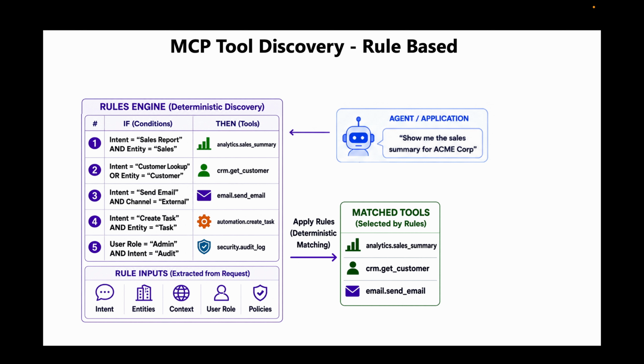For example, you can route the sales related requests to analytic tools, customer related tasks to CRM capabilities, and restrict sensitive operations to authorized users. The biggest advantage is transparency. You always know why a tool was selected because the decision traces back to a specific rule. This makes this approach especially valuable in regulated environments where compliance, consistency, and auditability are critical.